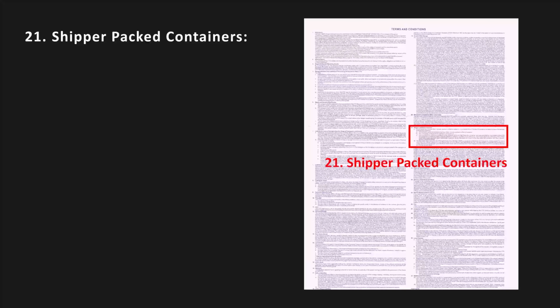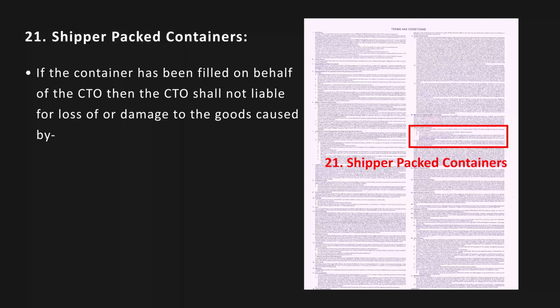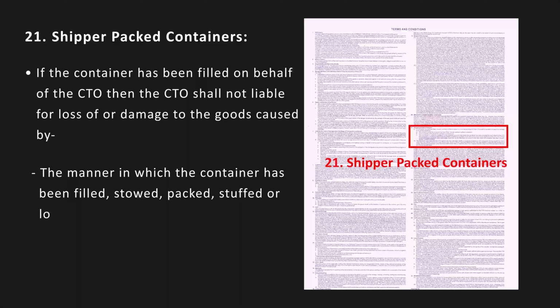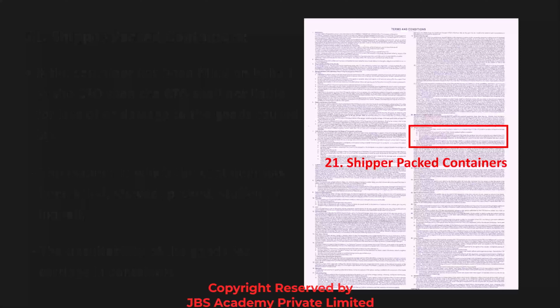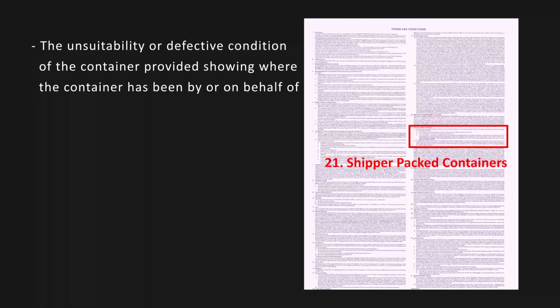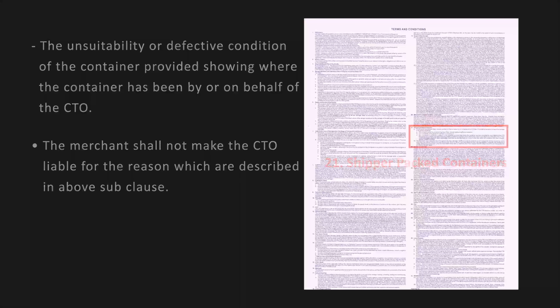Shipper-packed containers. If the container has been filled on behalf of the CTO, then the CTO shall not be liable for loss of or damage to the goods caused by the manner in which the container has been filled, stored, packed, stuffed, or loaded. The unsuitability of goods for carriage in containers. The unsuitability or defective condition of the container, provided where the container has been supplied by or on behalf of the CTO. The merchant shall not make the CTO liable for the reasons which are described in this subclause.